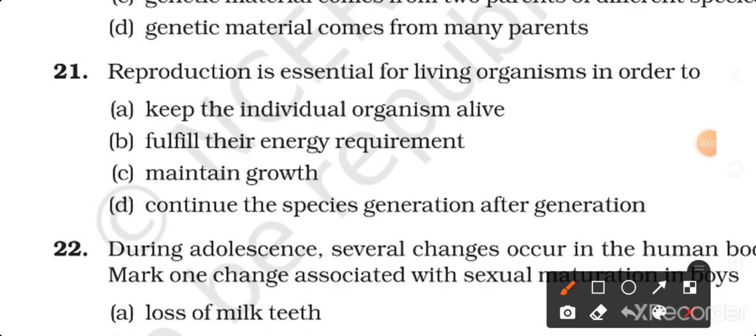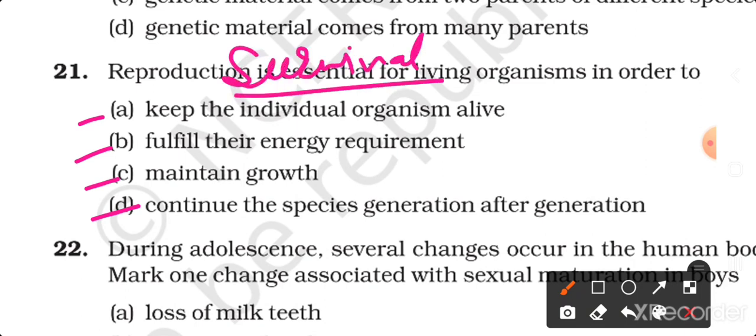Question number 21. Reproduction is essential for living organisms in order to keep the individual organism alive, fulfill their energy requirement, maintain growth, continue the species generation after generation. Now here you should know that reproduction is essential for the survival of the species, because it helps in producing new generations of the same species. The new generations in the same species are produced because of reproduction.